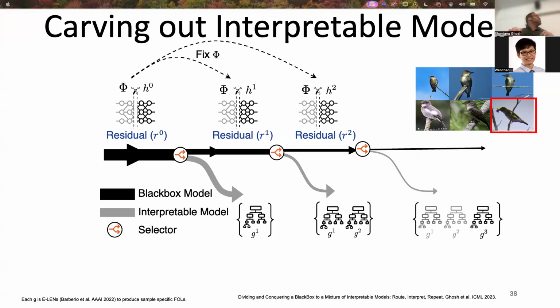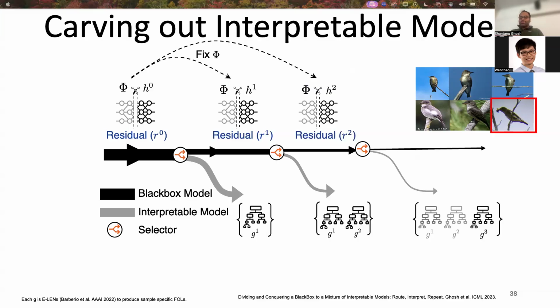And finally, there could be some residual left, which will not be explained by any of these interpretable models, and this will be the unexplainable part of the data. On the right, you can see that this particular bird has not been covered by any of the interpretable models. So this is the unexplained part of the data.